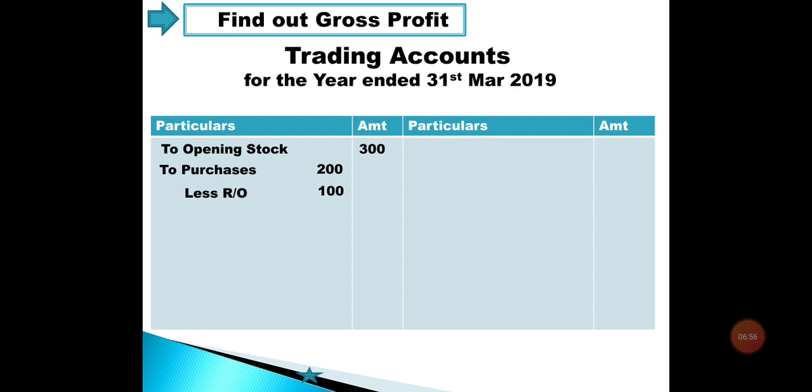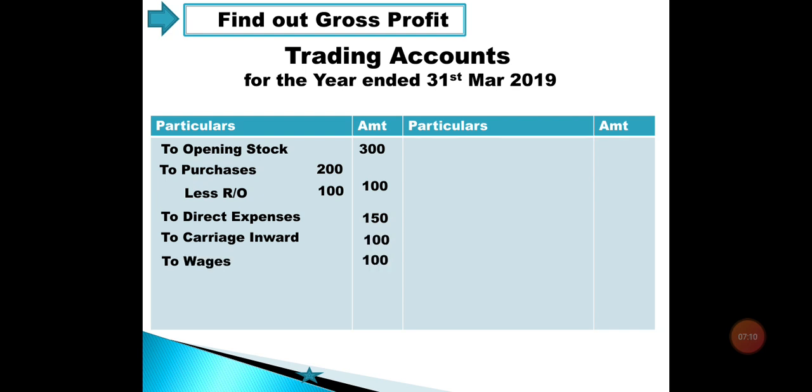We have also given return outward, so we will deduct that 100 rupees from 200 and the net purchases amount will be 100. Then direct expenses rupees 150, carriage inward rupees 100, wages again rupees 100. Our sales value for the financial year is 750, and return inward is rupees 100. So the net value is 650 rupees.